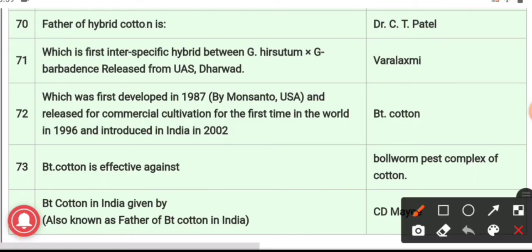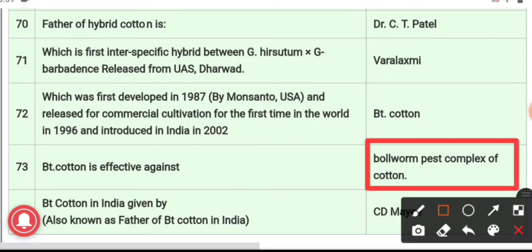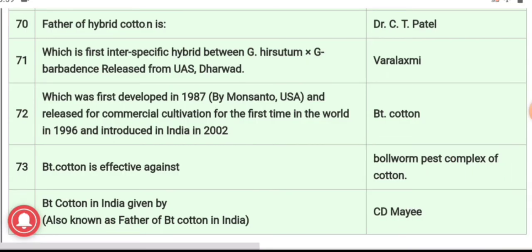BT cotton is effective against the bollworm pest complex of cotton. 74th, BT cotton in India was given by Dr. C.D. Mayee. He is also known as the father of BT cotton in India.